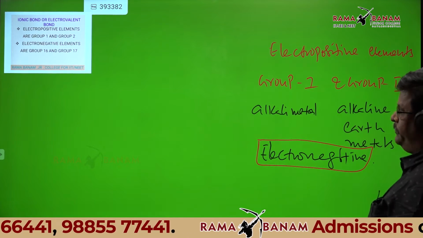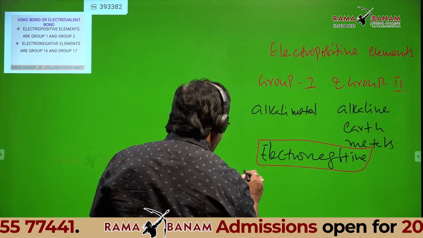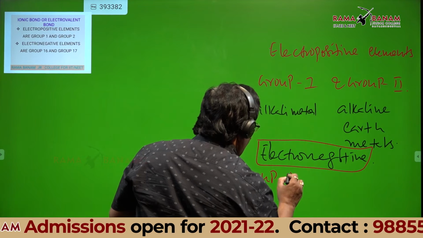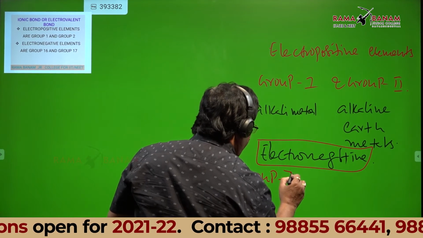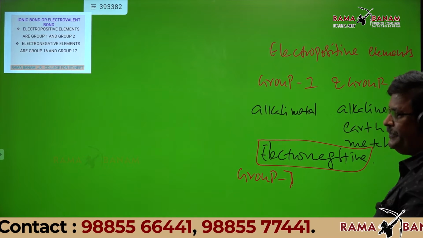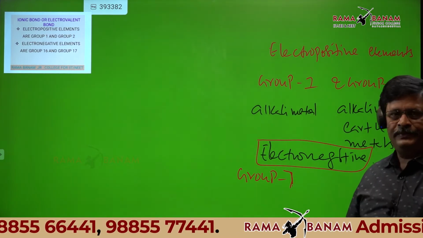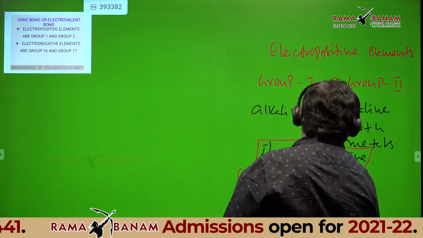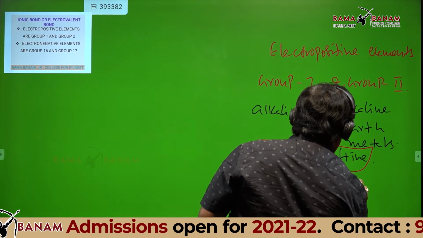Group 7, excellent. Group 7 or 17. Can anyone tell the name of group 7? Excellent. Halogens.